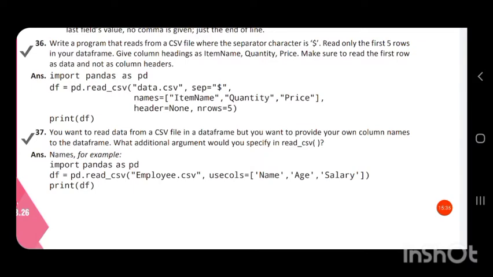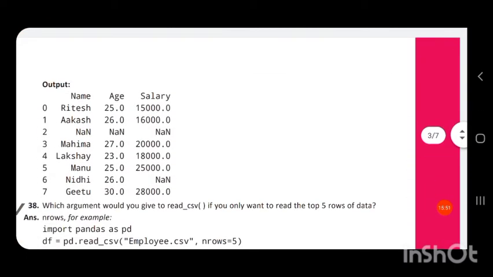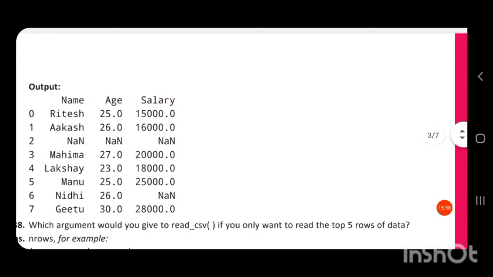So usecols equal to, in square brackets, the new names of the columns, that is name, comma, age, comma, salary in single quotes, bracket close, print df, print the data frame. So it will print the data frame like this.